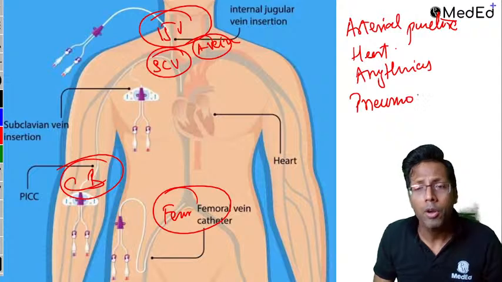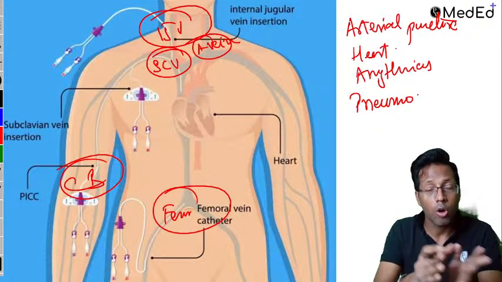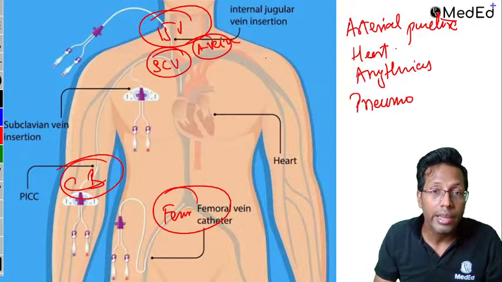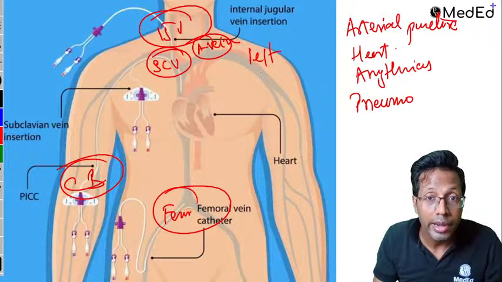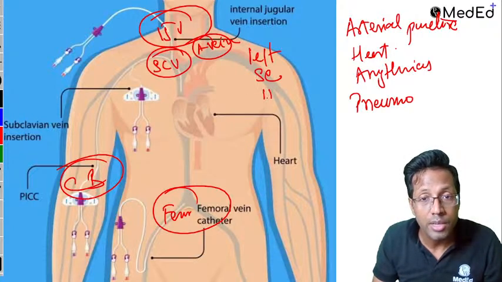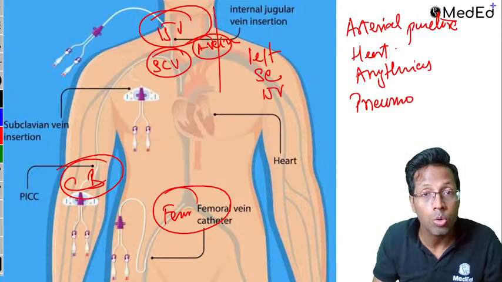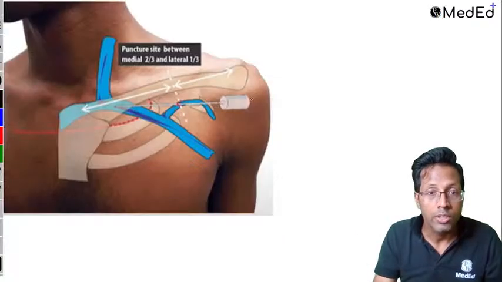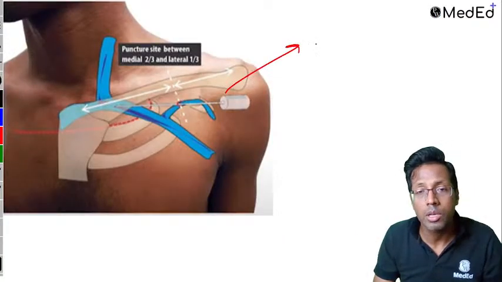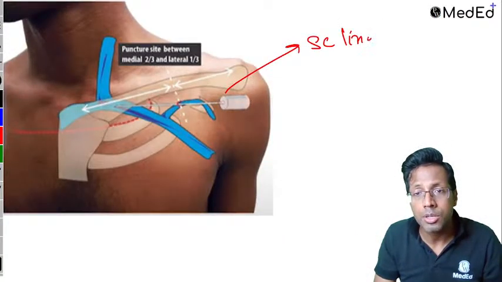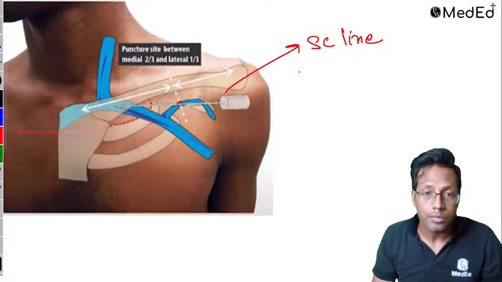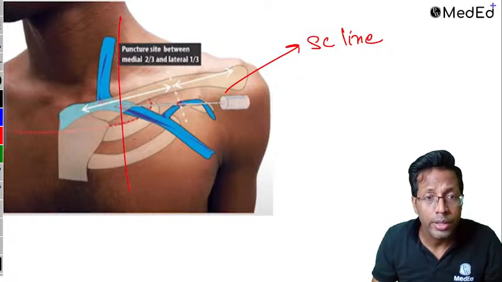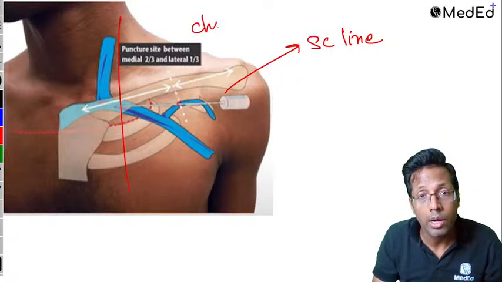Remember, pneumothorax can take place in both the places, left or right. But in case of a left-sided subclavian or a left-sided internal jugular, remember the thoracic duct goes here and this can lead to chylothorax. This was an INI-CET question last year. Okay, this was the image based question which was given, subclavian line insertion, and when you're putting it, the thoracic duct is going there and therefore it can lead to chylothorax.